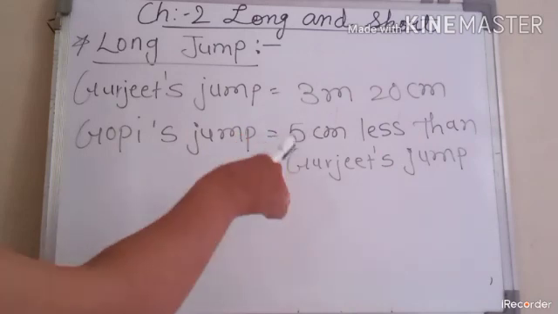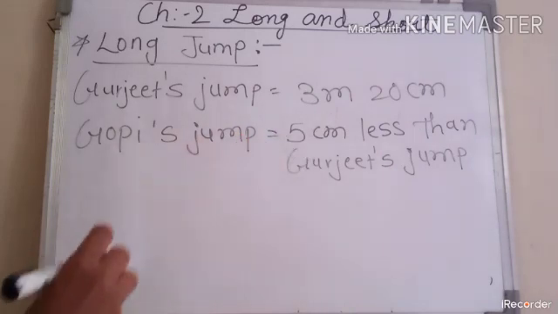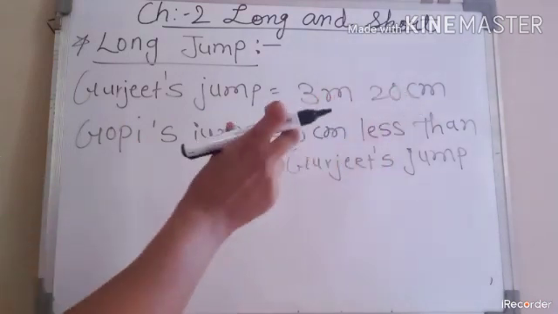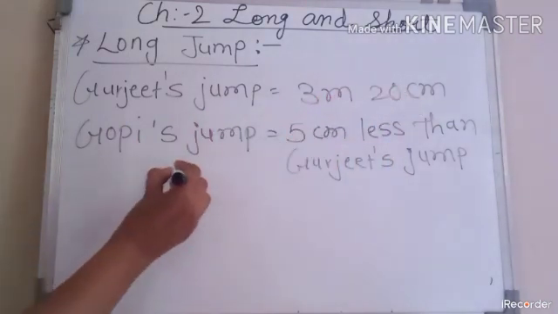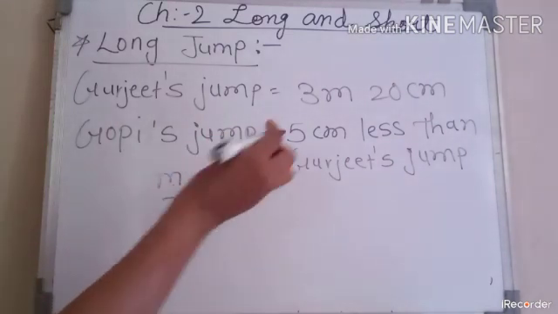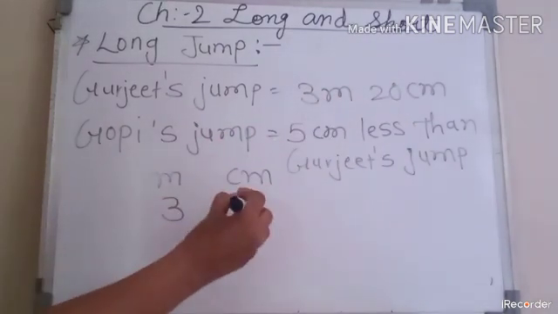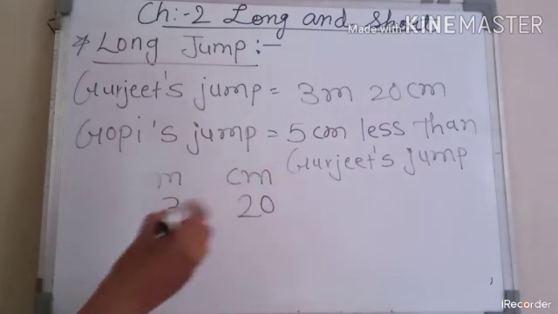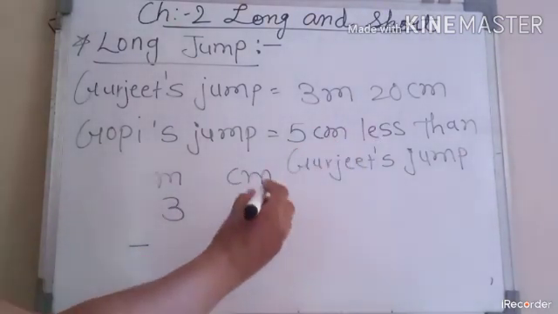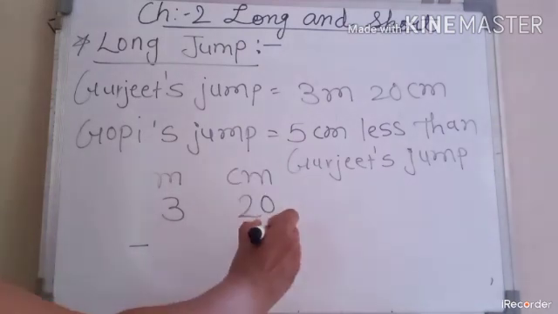Gopi's jump is 5 centimeter less than that, so again we have to do the subtraction of meter and centimeter units. Again we write meter on one side and centimeter on the other side. 3 is meter and 20 centimeter, so 20 is written in the centimeter column. Minus 5 centimeter, less than. So 5 is to be subtracted from which place? Centimeter. So I write 5 here.